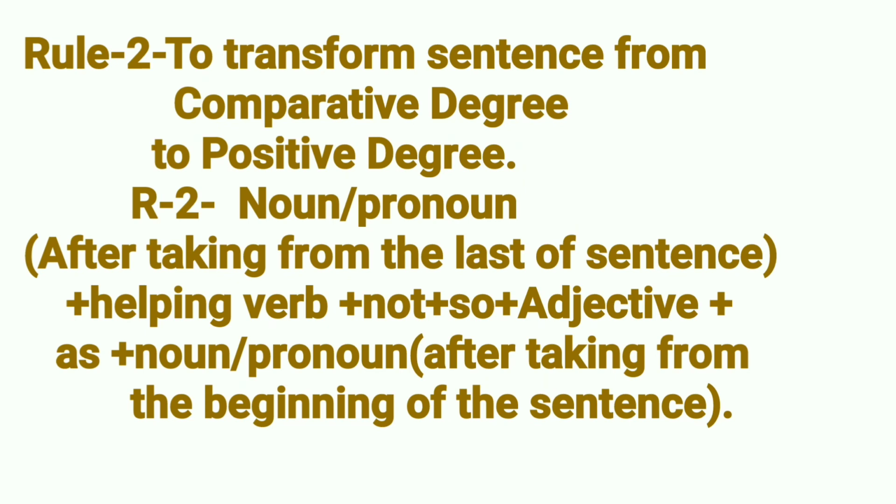Rule 2. To transform sentences from comparative degree to positive degree. Now see this rule. First of all, we have to take noun or pronoun after taking from the last of the sentence. Then we have to use helping verb, then not, then so, then adjective, then as, then noun or pronoun after taking from the beginning of the sentence.